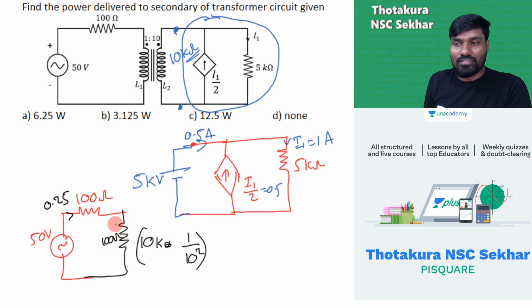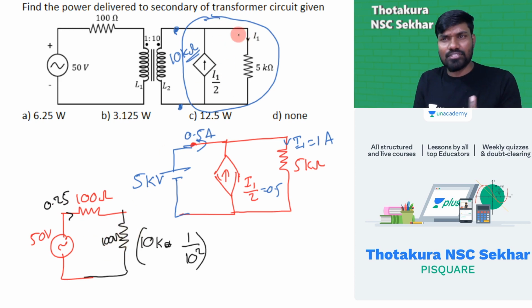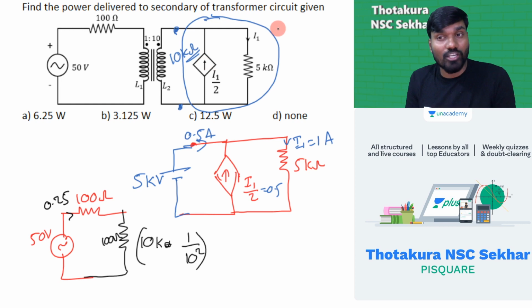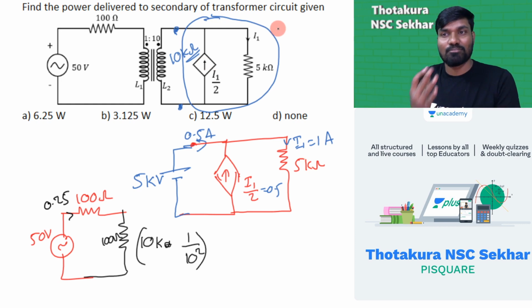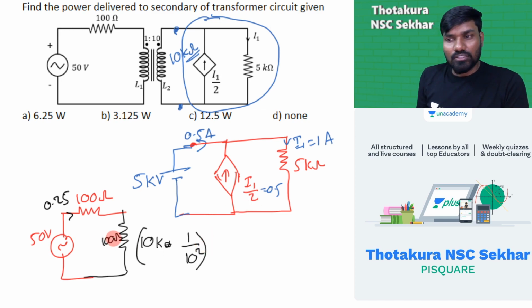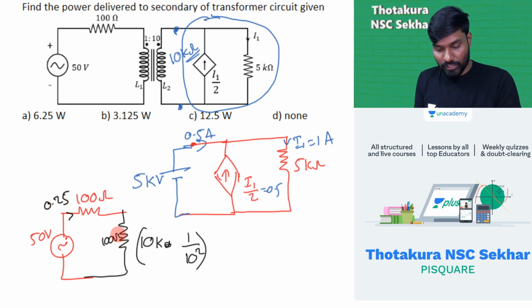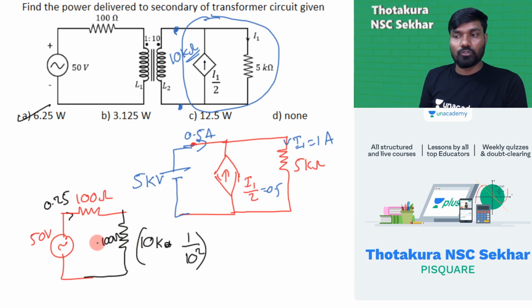So power consumed in this and power consumed in this both are equivalent, right? Power consumption will not change. After transforming, power consumption should not change. That's when the transformation is valid. Power consumption will never change. So I squared R is the power consumed: 0.25 square into 100, 6.25. This is the answer. 6.25 is the power consumed in this 100. That's what is equivalent of this.